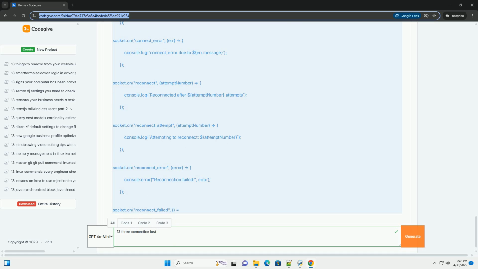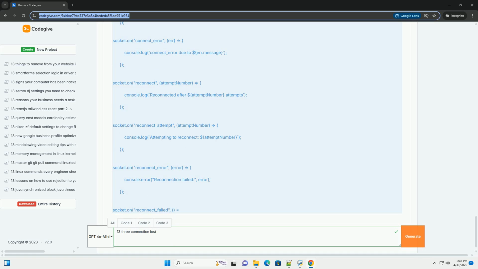In summary, troubleshooting connection lost, error 13, with socket.io requires a systematic approach. Start with the logs: client-side and server-side logs are your best friend. Check the network: connectivity issues are a common cause.